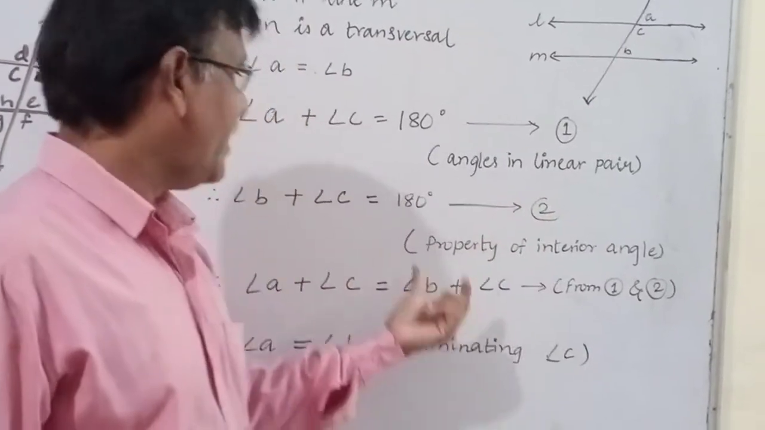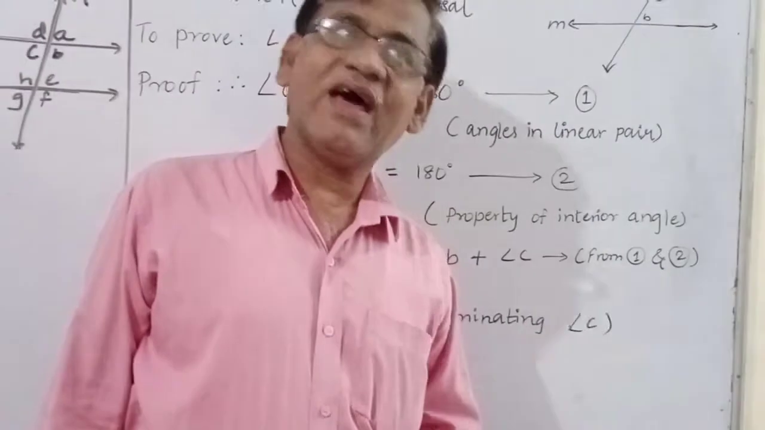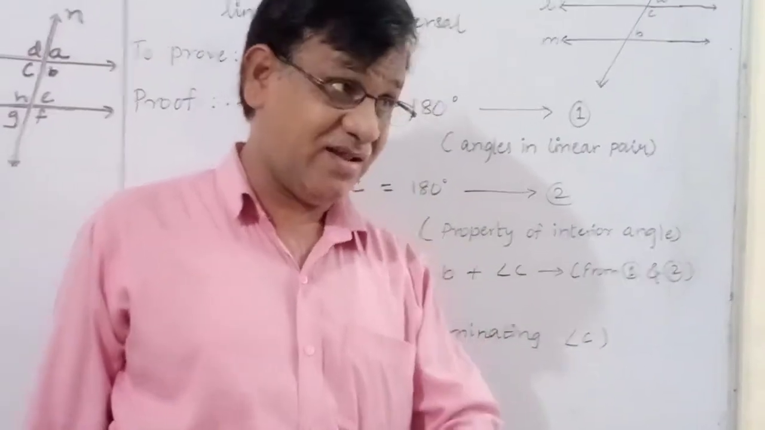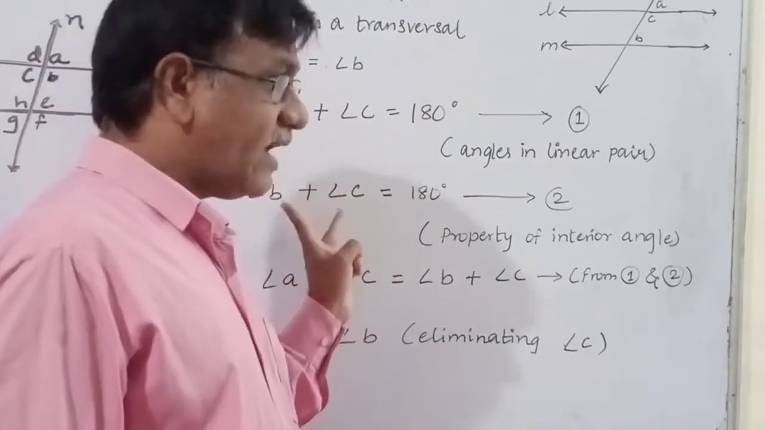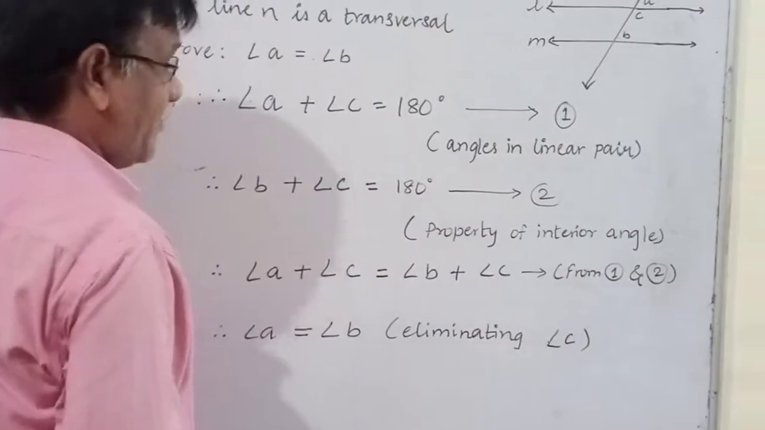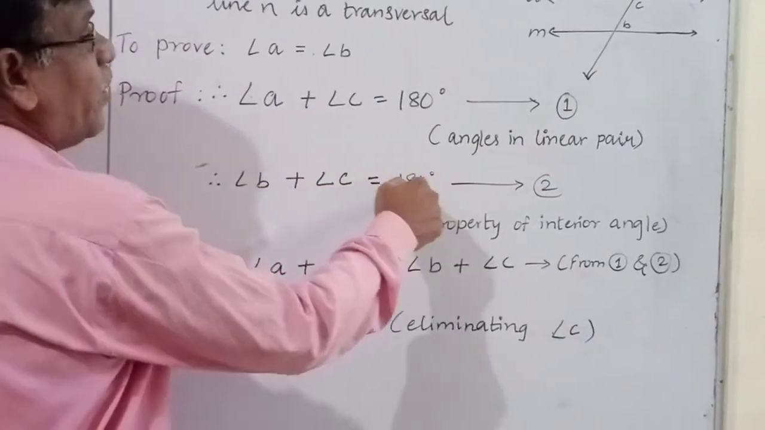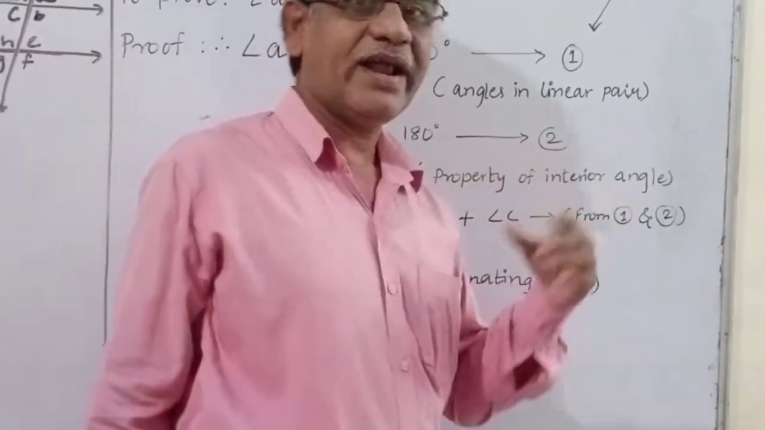And what is the reason? Reason is property of interior angles. When interior angles are formed, they are always supplementary if the lines are parallel. If the lines are parallel, then and only then the interior angles are supplementary to each other. Now supplementary means their measure is 180 again. So B plus C is equal to 180. This is the second statement and the reason is property of interior angles.